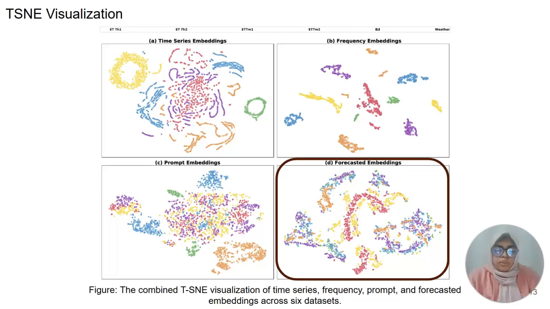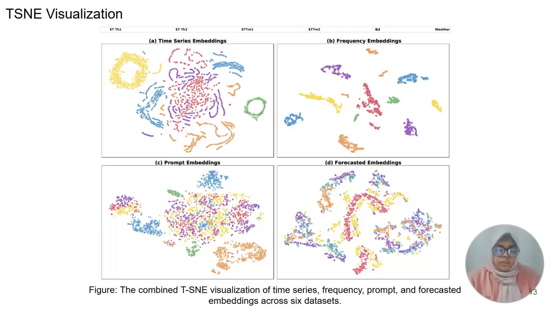For fused embeddings, this is crucial: they show smooth, coherent manifolds with circular or spiral structure. Unlike the more fragmented time and frequency embeddings, these final representations are unified and well organized. The progression from fragmented individual modalities to cohesive final embeddings visually confirms that our tri-modal fusion works. T3Time does not just concatenate modalities, it harmonizes temporal, spectral, and semantic information into a robust integrated representation. This explains our consistent performance improvements across all benchmarks.